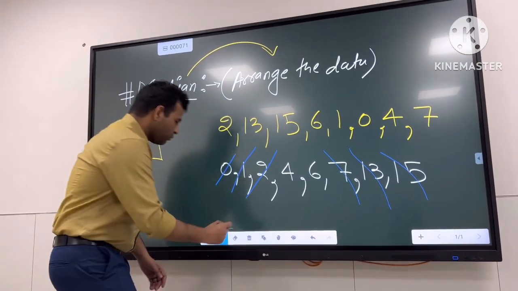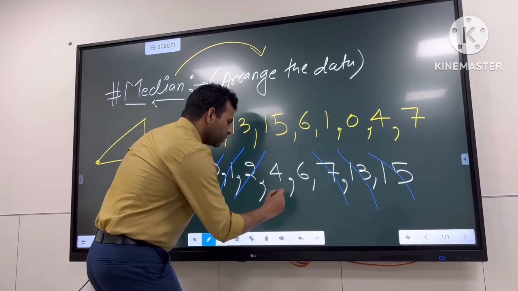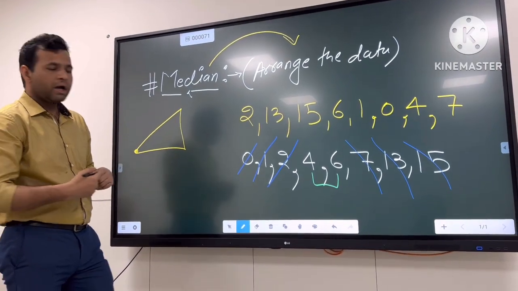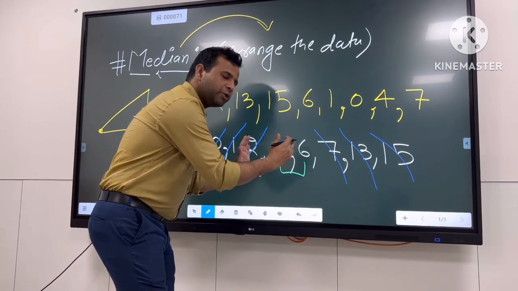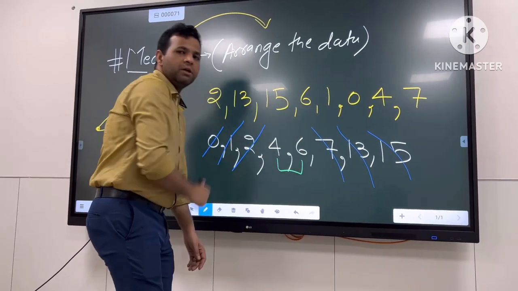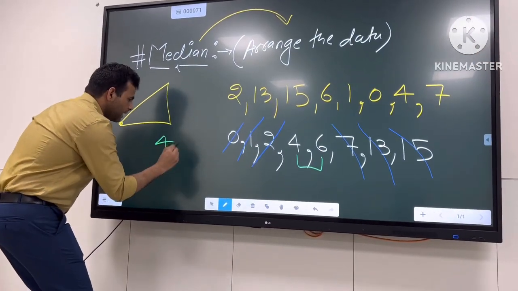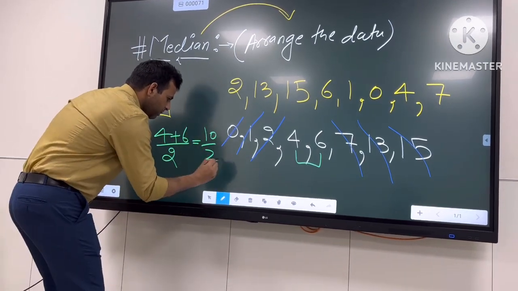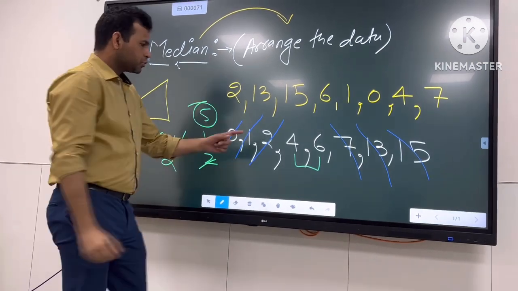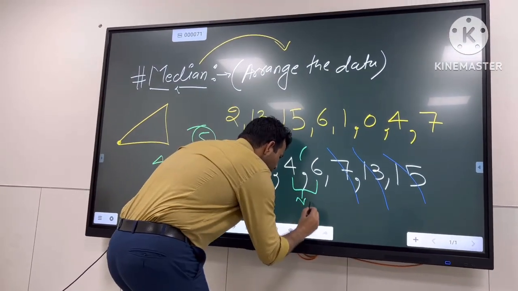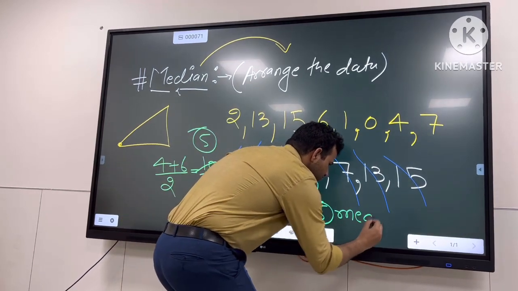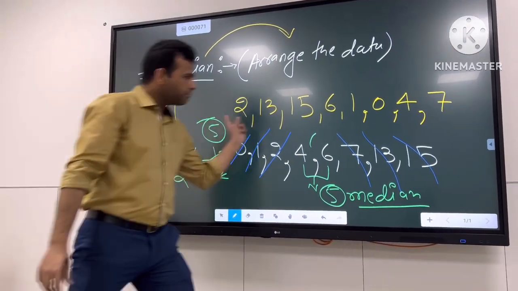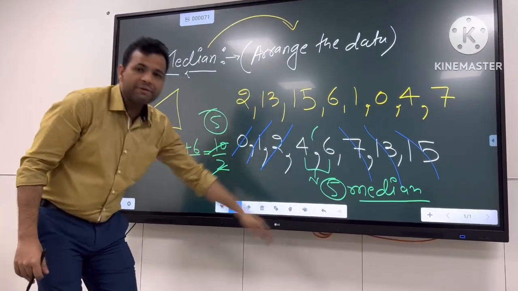What should I do now? So I'll add the numbers, because I'll find the midpoint of that. And how can we find out the midpoint of that data? By finding out the midpoint of any numbers, just adding them and dividing them by 2. So now I will add them, that is 4 plus 6, and divided by 2, that is 10 divided by 2, 5. So the median of the data is 5. So students, as you can see, 5 was not a number from the list, but still 5 is the median of the data.